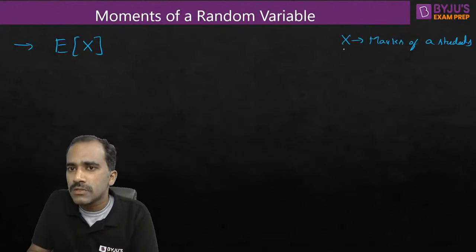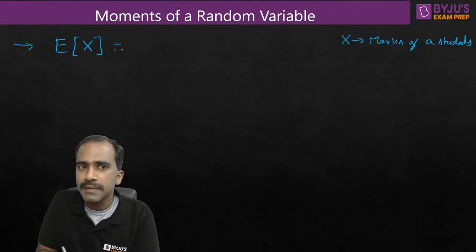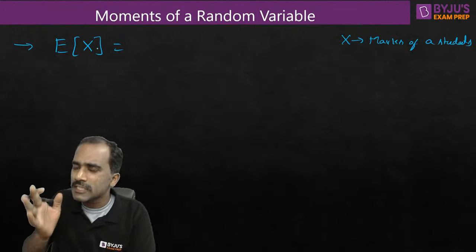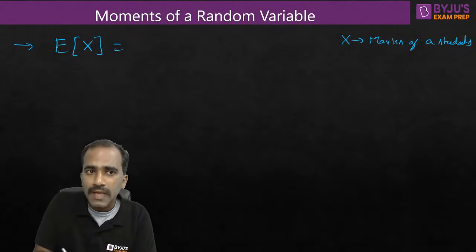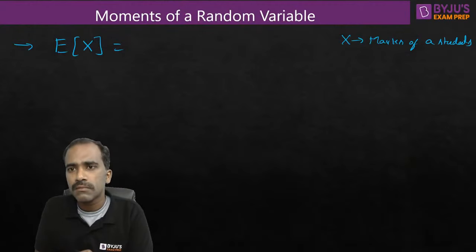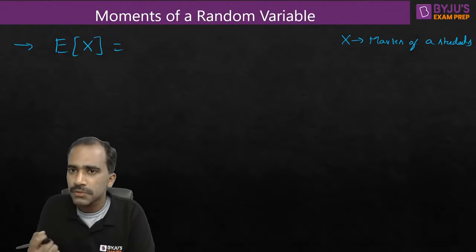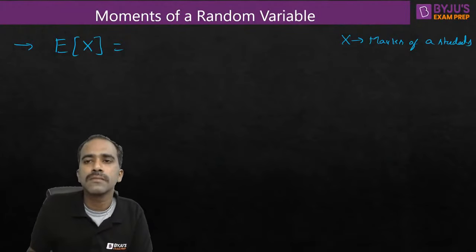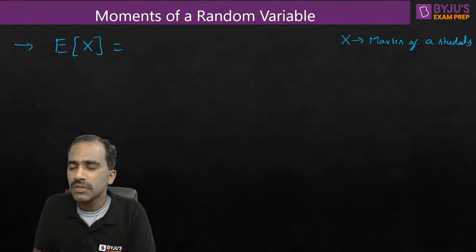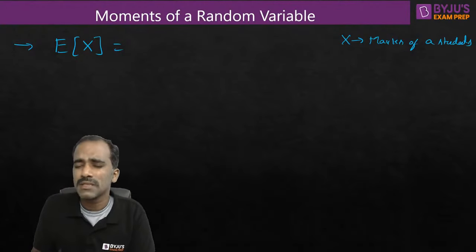So if you want expectation of x, x is the marks of a student. Expectation of x means what are the expected marks of the student? Expectation means expected marks. Actual marks we can't predict. Before the student's result comes out, you don't know what the result is. If I ask you how many marks he will get, you can't say anything about it, because even if you have the statistics, you will say, sir, 90 marks he got a certain number of times, 80 marks he got a certain number of times.